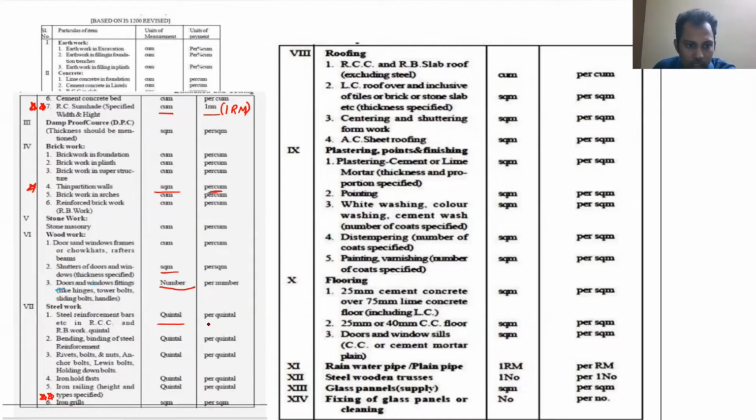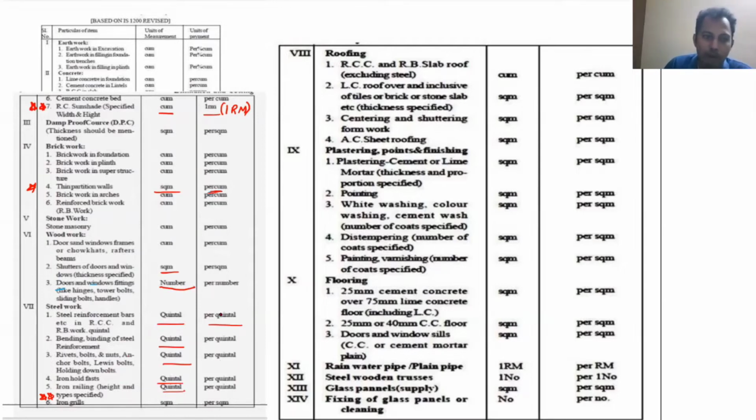So steel works, whatever they are, steel reinforcement, steel bending and binding, steel rivets and bolts, iron hooks, iron railing of steel. Everywhere, if steel is associated with it, we majorly take it in the form of kg, ton, or quintal. Very, very important.